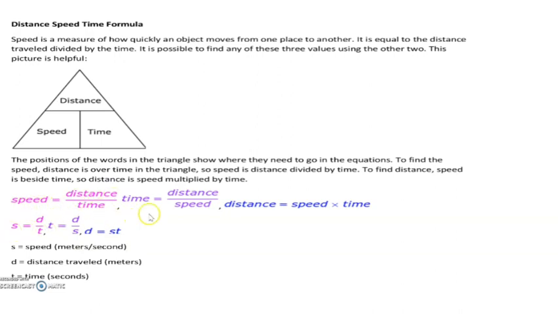Speed is equal to distance by time, time is equal to distance by speed, and distance is equal to speed into time. In terms of variables, S is for speed, D is for distance, and T is for time. This is a very important equation, but it is very easy to study also. You can study it with the help of this triangle. So that is the equation.